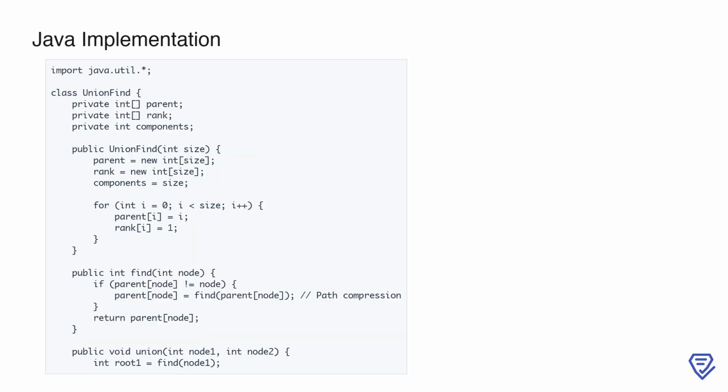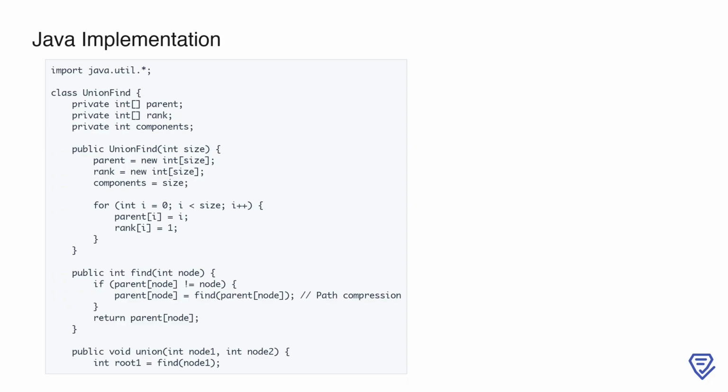Here, we start by defining a union-find class, which is a common approach to solve connectivity problems. The class uses two main arrays, parent to track each node's leader and rank to optimize the union operation. We also have a components variable to keep track of the number of connected components. In the constructor, we initialize these arrays. Each node is its own parent initially, and all ranks are set to 1. This means every node starts as an independent component.